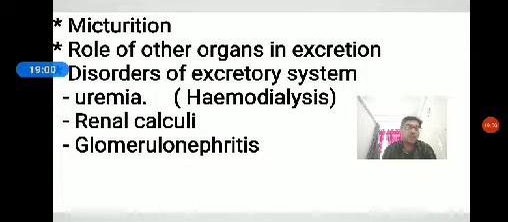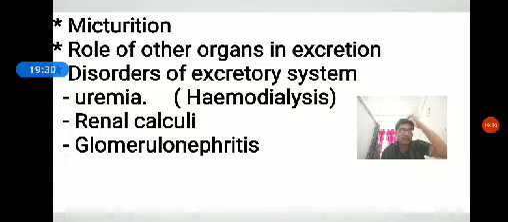Finally, glomerulonephritis: inflammation of the glomerulus of the kidney. The glomerulus of the kidney becomes swollen. So these are the major disorders of the kidney. Okay. So hemodialysis is one of the treatment processes for uremia. It acts as an artificial kidney to remove the nitrogenous waste artificially outside the body, apart from the kidney.